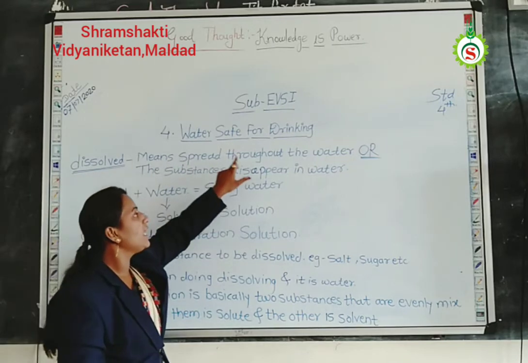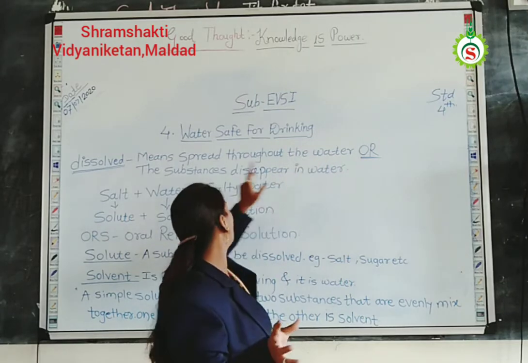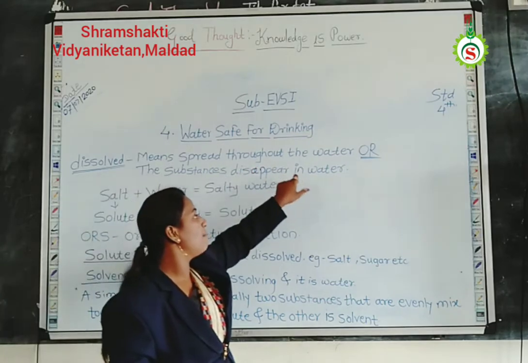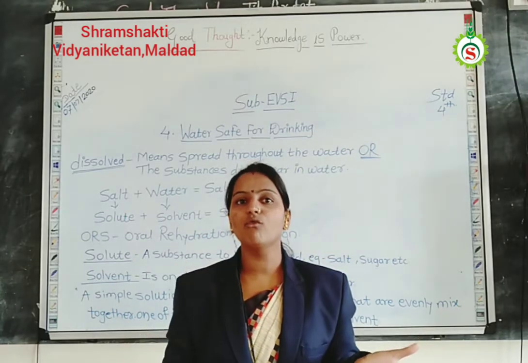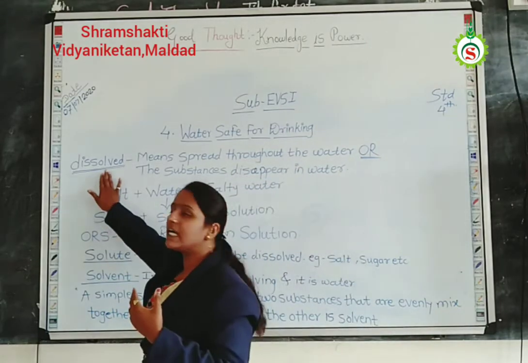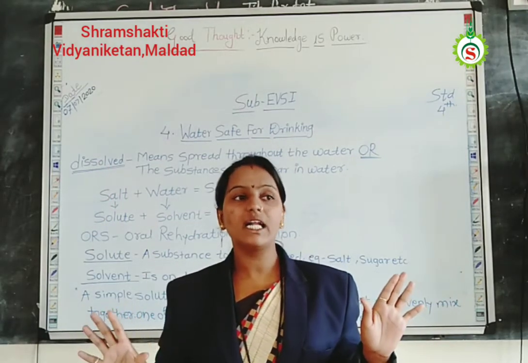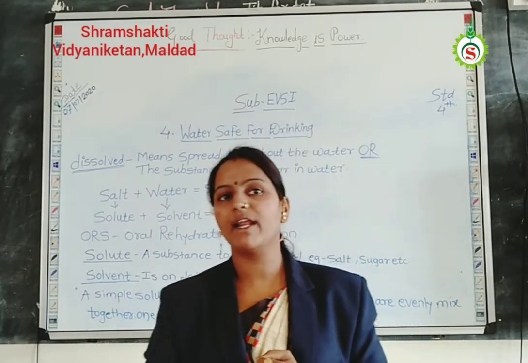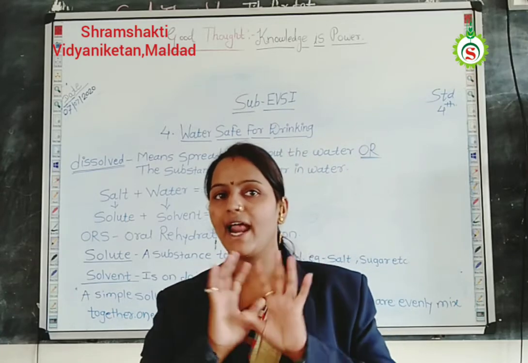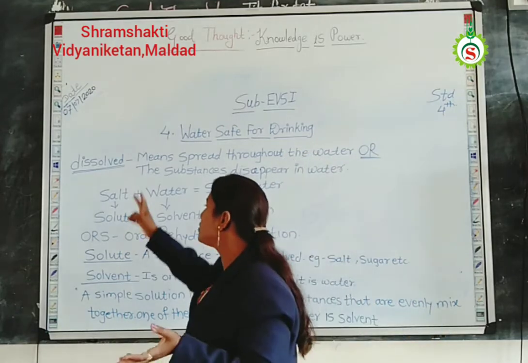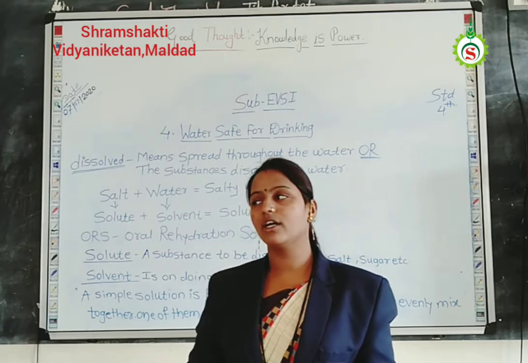Dissolved means spread throughout the water. Substances that are spread throughout the water, or substances that disappear in water. The substances that completely disappear in water are called completely dissolved substances, and the substances that do not completely disappear in water are not. We saw the example of turmeric powder. Turmeric powder is settled at the bottom of the bowl, so it cannot be dissolved completely. An example of dissolved is salt completely dissolved in water, and sugar also completely dissolved in water.